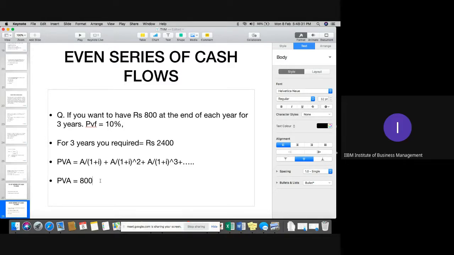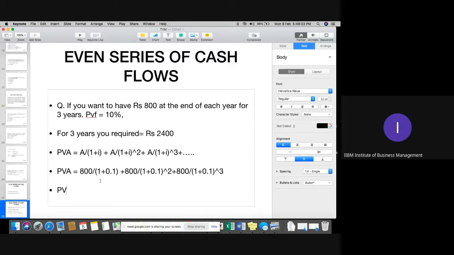800 upon 1 plus 0.1. Okay. Plus 800 upon 1 plus 0.1 whole to the power 2. Plus 800 upon 1 plus 0.1 whole to the power 3. Please calculate and give me the answer, please. What is PVA? Anyone?